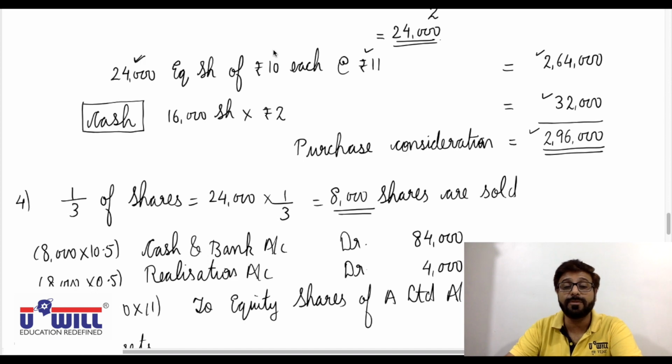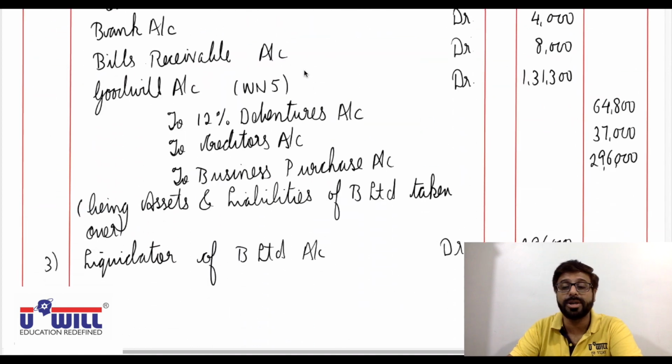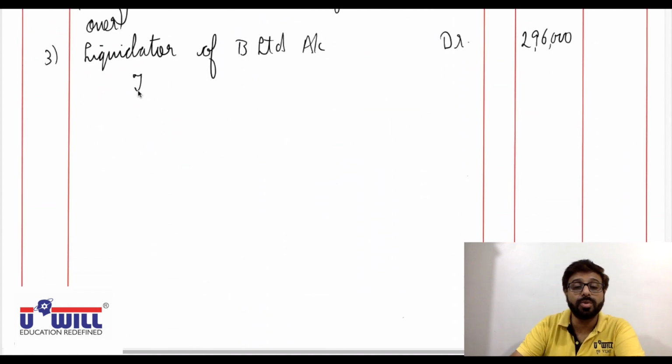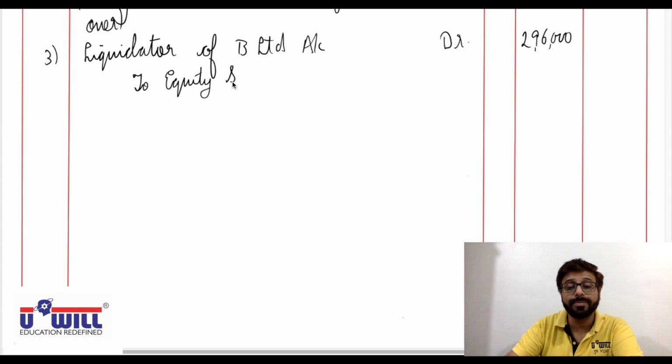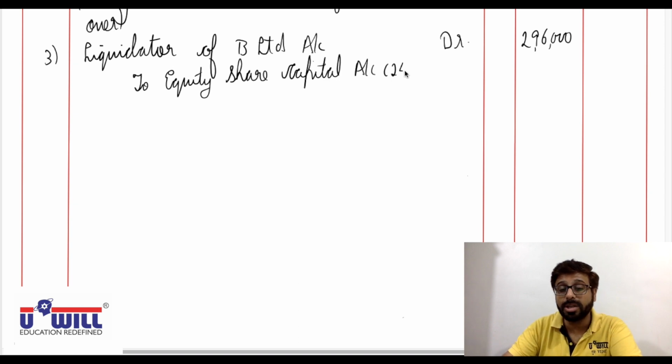How is this 2,96,000 paid? 24,000 equity shares, but face value of 10 will go to share capital and premium of 1 will go to security premium. So to equity share capital account 24,000 into 10, face value 2,40,000.